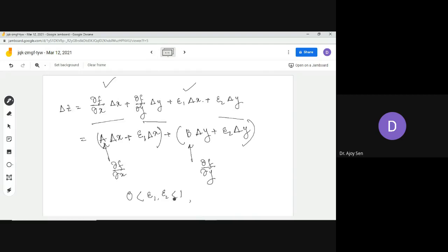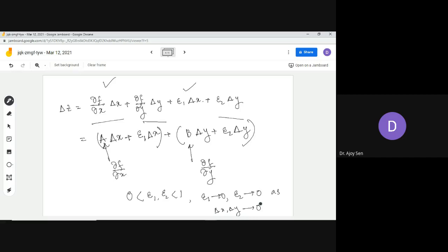So I should also write that epsilon 1 goes to 0 and epsilon 2 goes to 0 as delta x and delta y go to 0. So this thing happens, and this is the definition of finding the total differential.